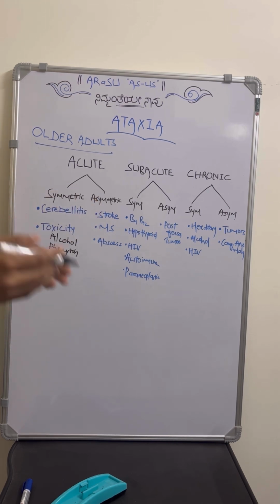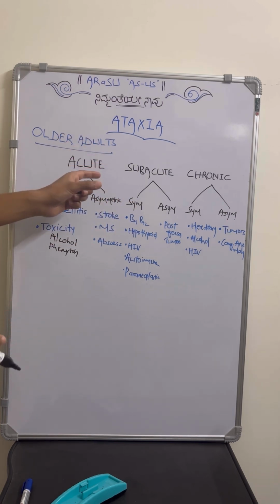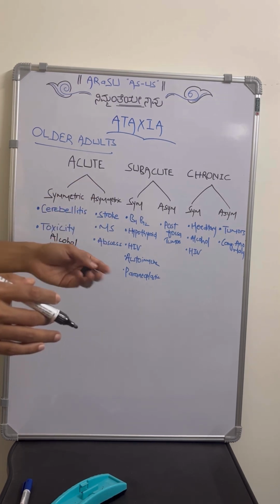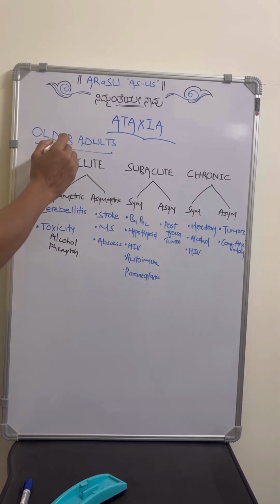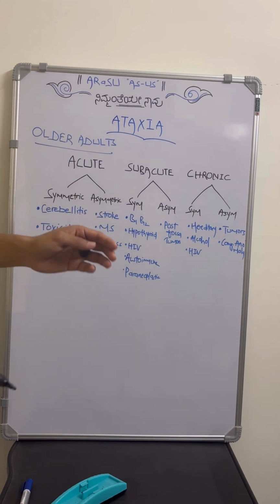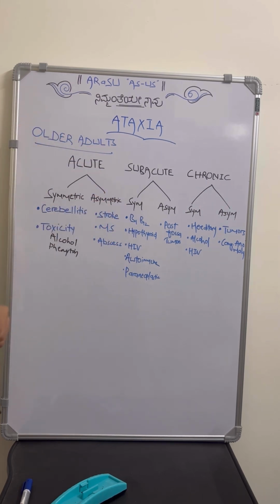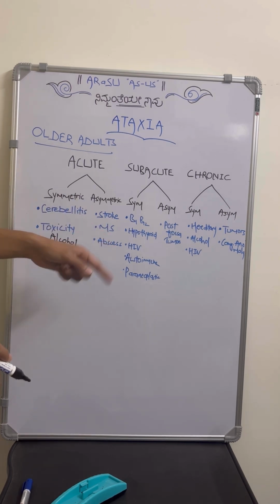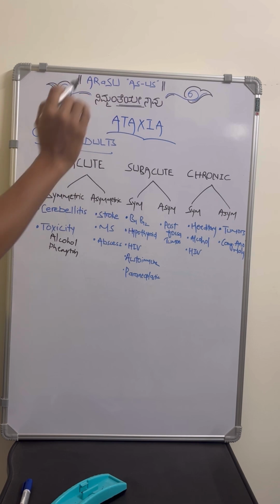Then comes another scenario: a 50-year-old man presenting with a 5-day history of ataxia, but it is asymmetric, like he will feel swaying more towards the left side or right side. First, especially in older adults, we have to consider a vascular event, that is stroke. Or if the individual is a young adult and there are previous similar episodes, consider multiple sclerosis. Or if there is any history of fever with chills, or any signs of infection, consider cerebellar abscess. So these lead to asymmetrical sudden onset ataxia.